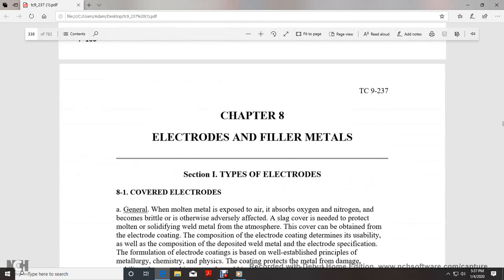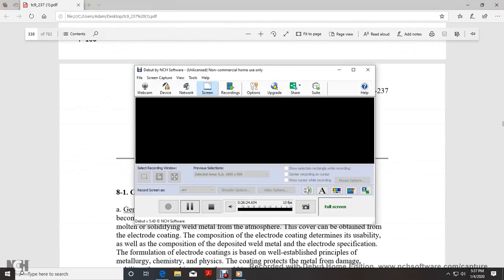Chapter 8. Electrodes and filler metal. Testing.